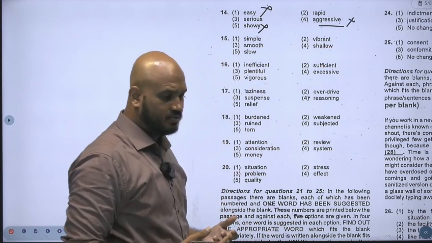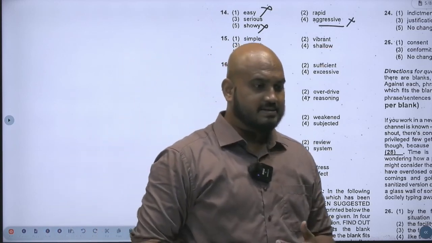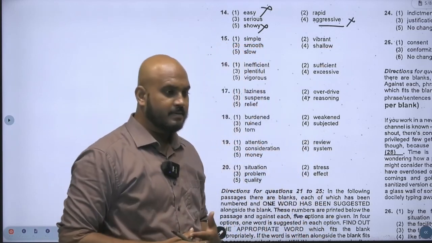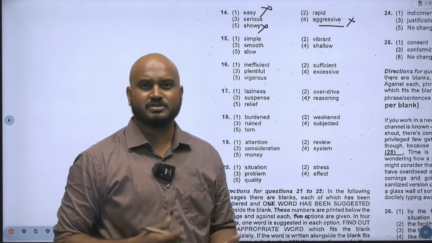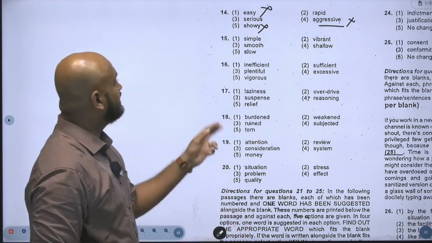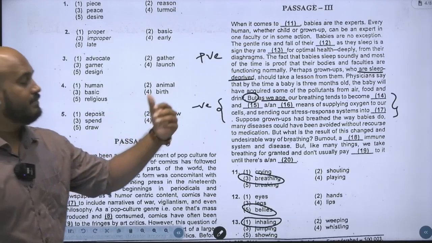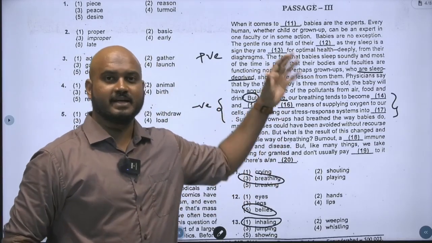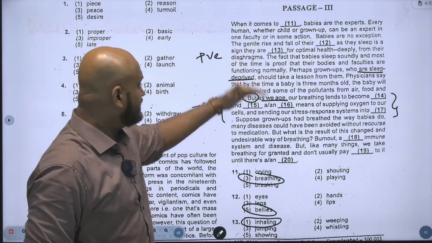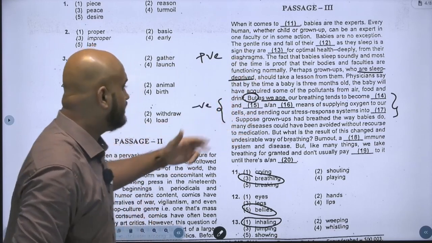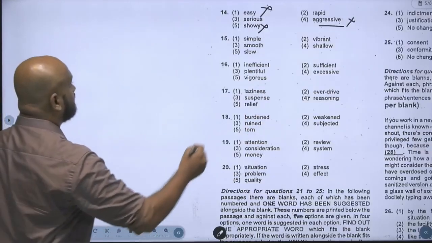Aggressive sometimes refers to which initiates, let's say, we're talking about in terms of action, which is not the case. So I'm left with serious and rapid. Babies breathe very slowly and deeply. That's what the context of the passage is saying. So as we age, our breathing tends to become dash. Our breathing tends to become rapid.